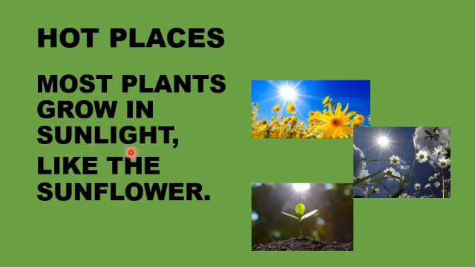These types of plants can grow in the presence of sunlight. These types of plants cannot grow in shady places or cold places. They can grow in the presence of sunlight, just like the sunflower.